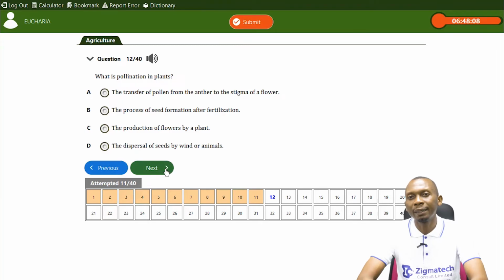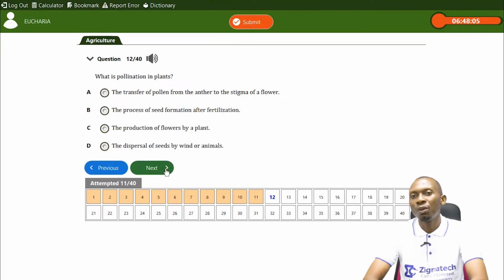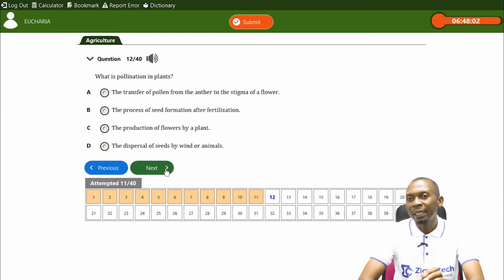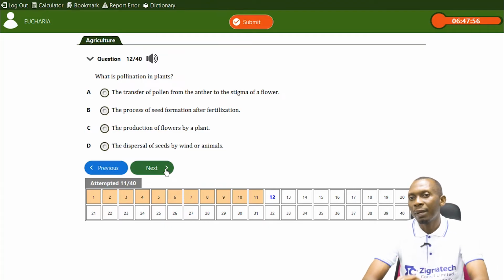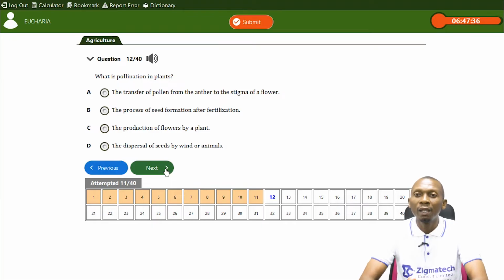What is pollination in plants? Now, from the word pollination, pollen comes to mind, and pollen has to do with the male gametes from the male part of a flower. Now, the flower is a reproductive organ of a plant, and in the flowers we have the male part and the female part. The male part is the stamen, while the female part is the pistil, and under the stamen we have the anther and the filament, while the female part has the stigma, style, and ovary.